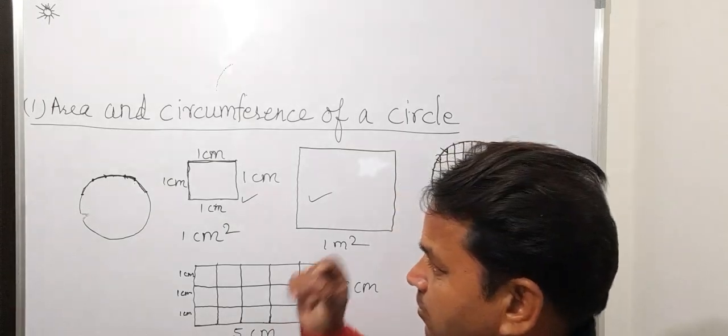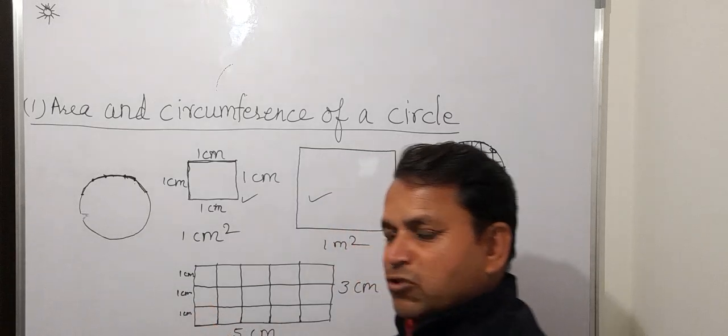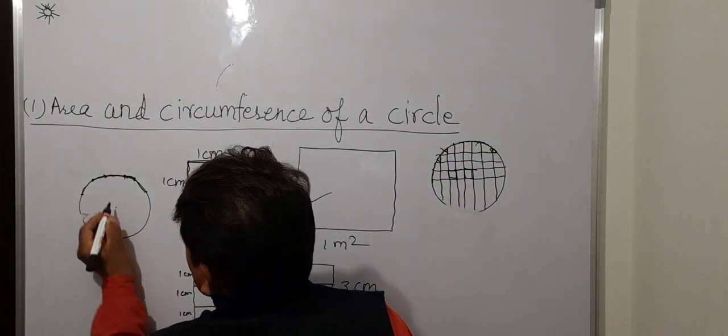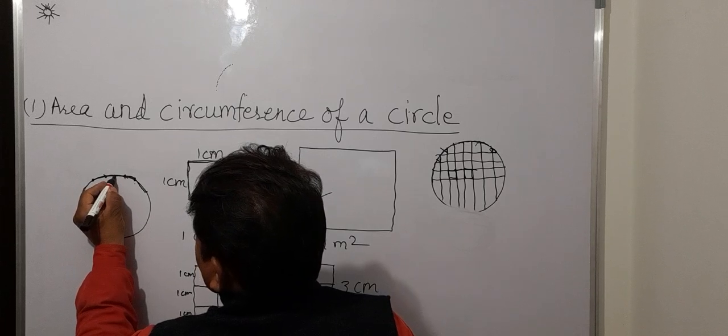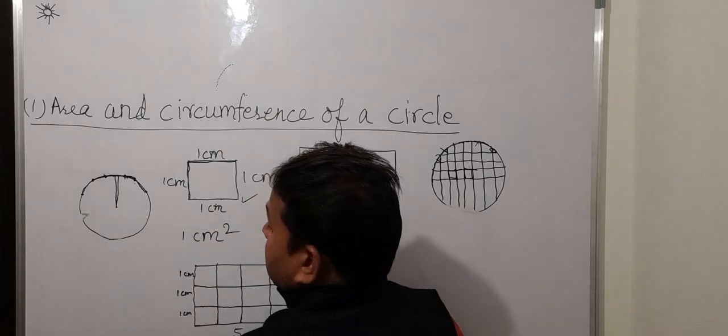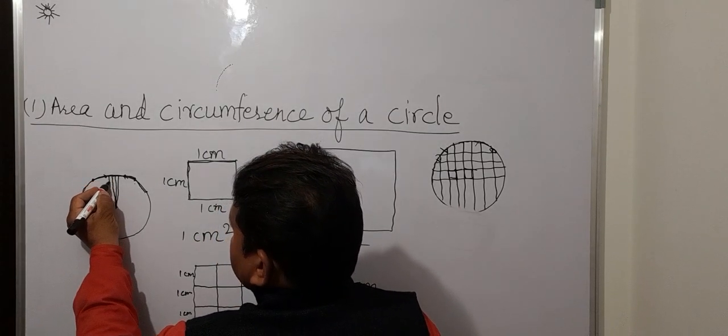In this way, they imagined that we take an infinitely small portion of the circumference, and the whole circle can then be divided into these smaller portions, like this. Another portion, then another portion.